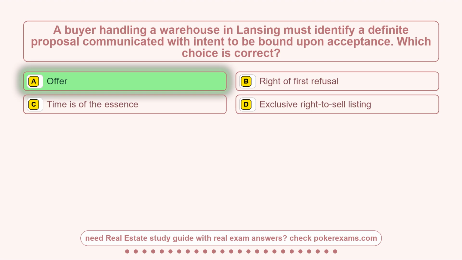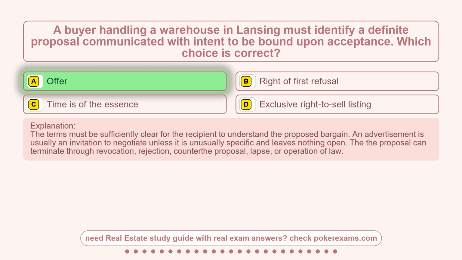Offer. The terms must be sufficiently clear for the recipient to understand the proposed bargain. An advertisement is usually an invitation to negotiate unless it is unusually specific and leaves nothing open. The proposal can terminate through revocation, rejection, counter-proposal, lapse, or operation of law.